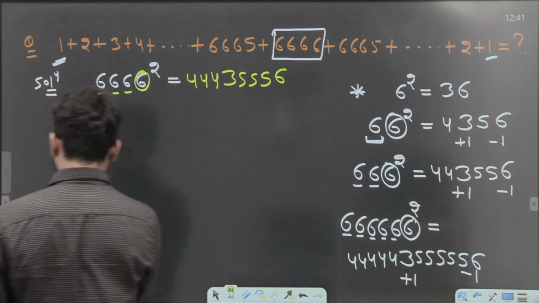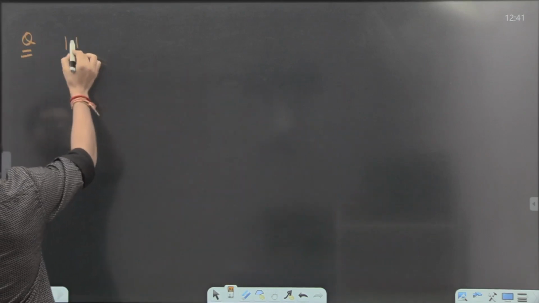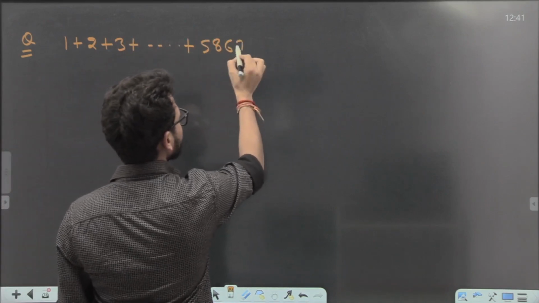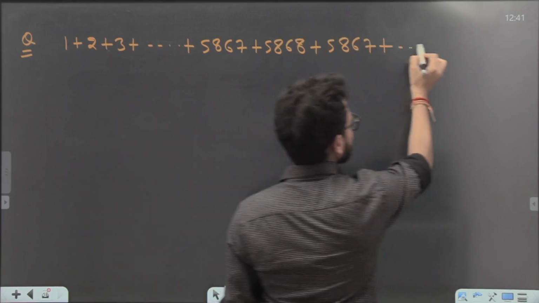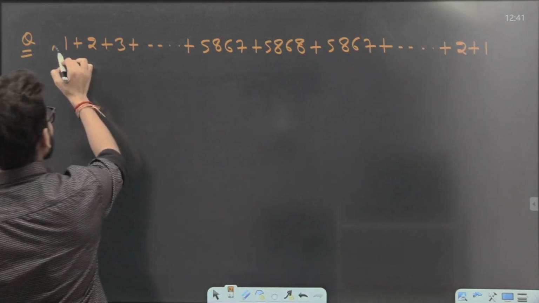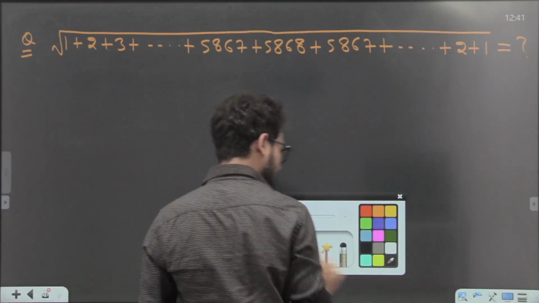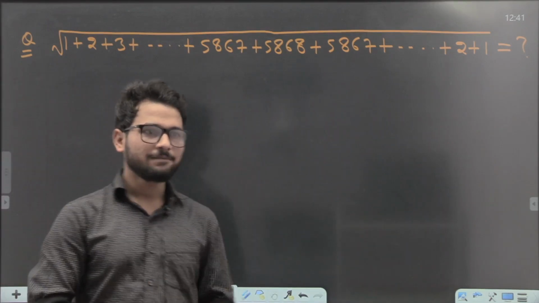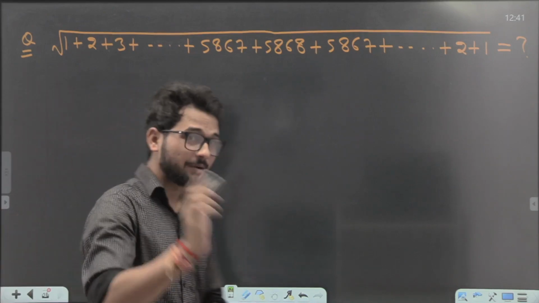Look at the next point. If I give you another question: 1 plus 2 plus 3 and so on up to 5868 and back down, plus 3 plus 2 plus 1. And guys, it is not as simple as that. If I put a root over it, what is the answer of this question? Now I added one more thing. No problem, we will also solve that question.